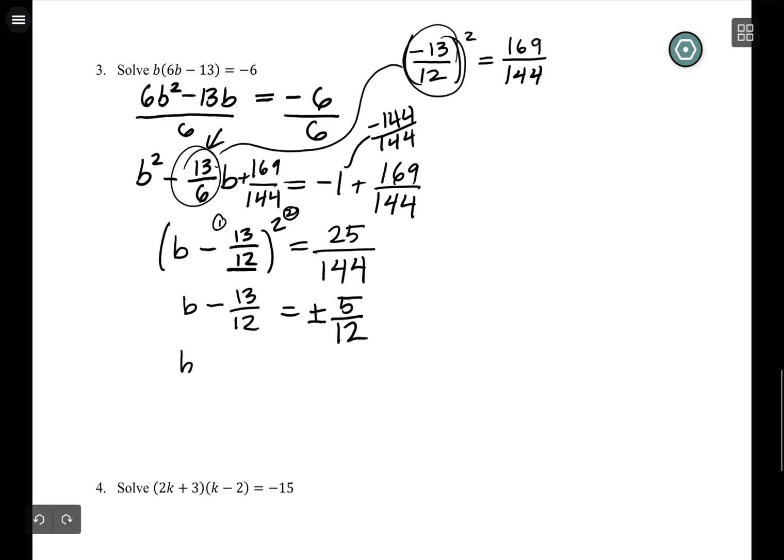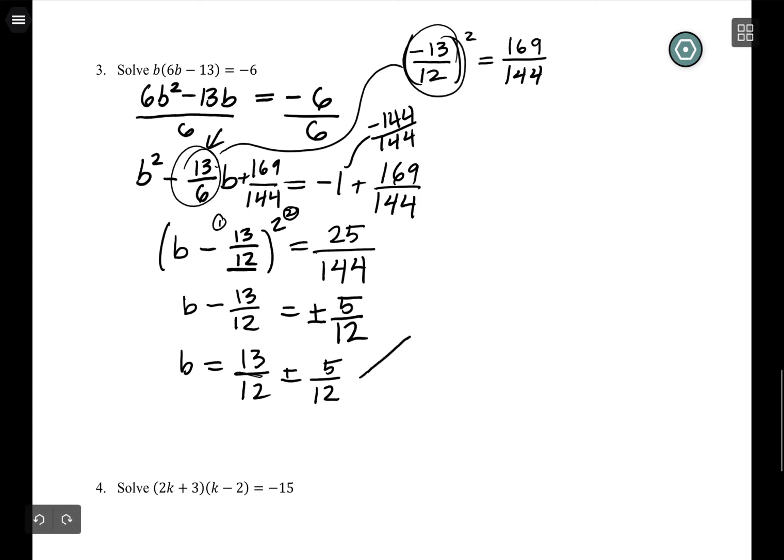And then I need to add 13/12ths to both sides, plus or minus 5/12ths. Oh my goodness, 5/12ths. There we go. And this is the big warning I wanted to give you. If there was a square root in that answer, I would say, I don't have like terms, I'm done, good answer. There isn't. I actually do have like terms, so we actually need to split this up.